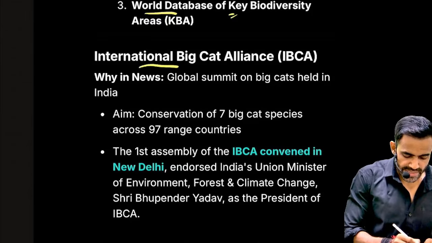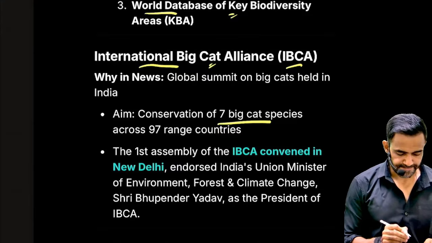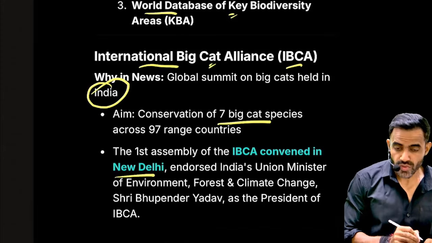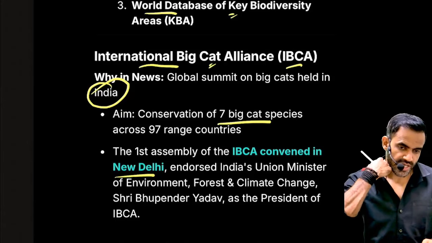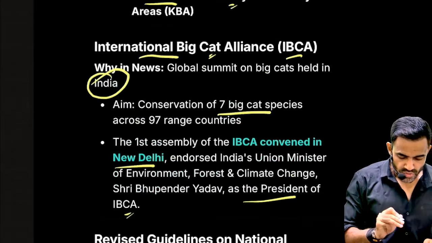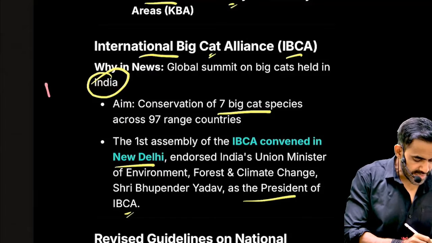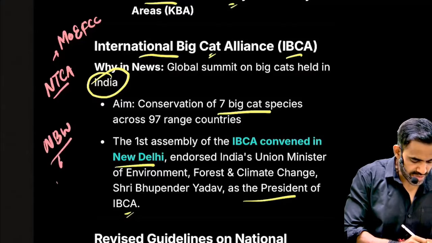Next is the International Big Cat Alliance. Basically the focus is on conservation of 7 species of big cat. Recently this was organized in India, and it was hosted by New Delhi. Now understand, during that conference, our environment minister was declared the president of IBCA. Now, two important things, even though not directly related, just remember: NTCA is the National Tiger Conservation Authority, which is under the Environment Minister. There is NBW, the National Board for Wildlife, which is under the Prime Minister.